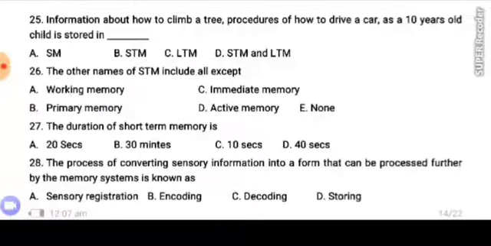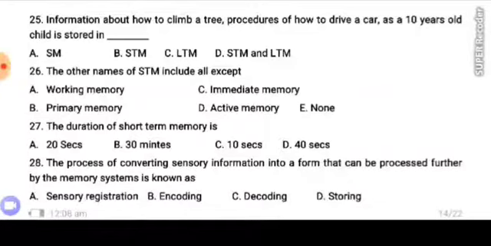Number 25. Information about how to climb a tree, procedures of how to drive a car as a 10 years old child is stored in SM, STM, LTM, STM and LTM. Number 26. The other names of STM include all except working memory, primary memory, immediate memory, active memory, none. The duration of short-term memory is 26, 30 minutes, 10 seconds, 40 seconds.